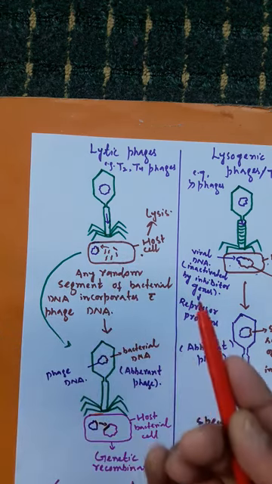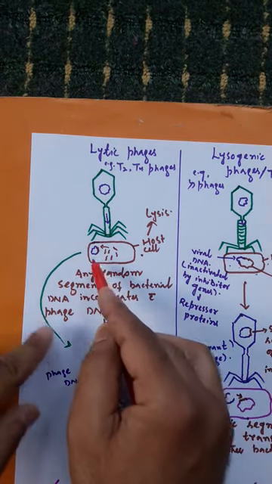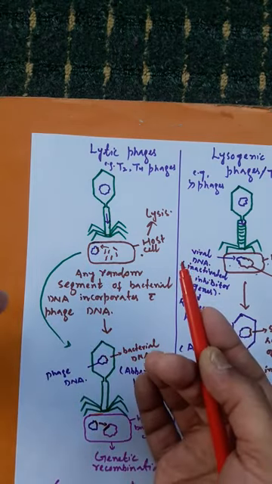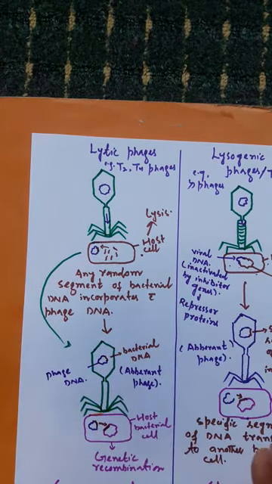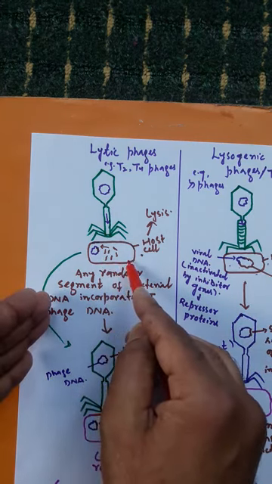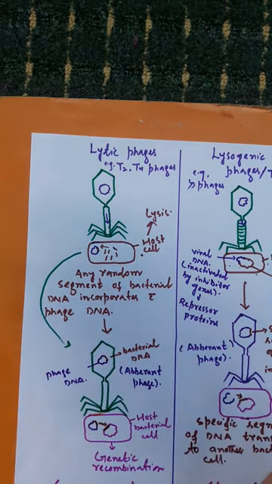it fragmentizes the bacterial DNA into a number of segments. And normally this viral DNA replicates to form hundreds of copies, and those hundreds of viral DNA copies get assembled into new lytic phages. Those lytic phages ultimately cause the death or lysis of the host bacterial cell and escape out.